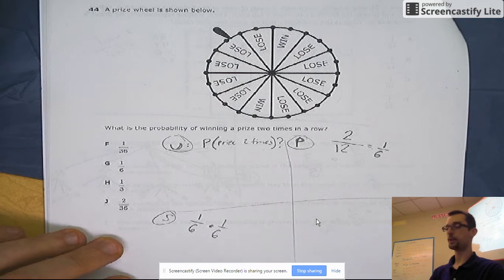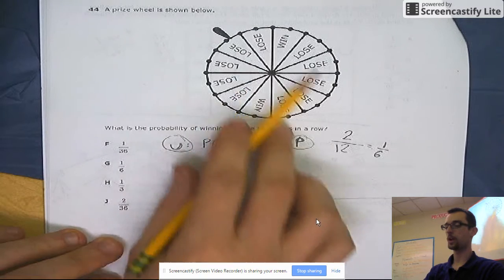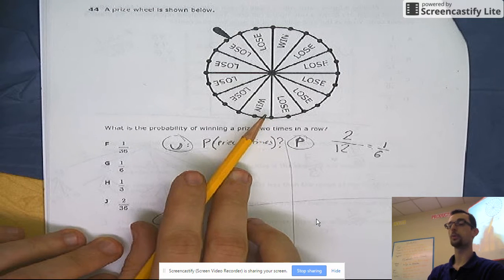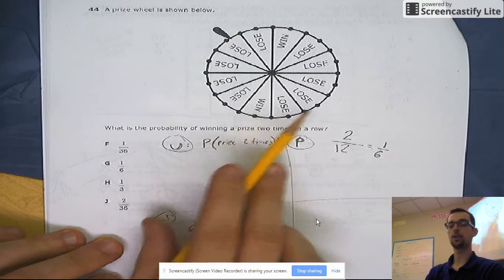Well, is it though? If you spin it the second time, do you take one of these things off when you spin it? Wait, no. So then that wouldn't work. It'd just be another 1 out of 12. Well, what? No, 2 out of 12. Yeah, 2 out of 12, right? Yep. So when you spin it, you don't take anything out.